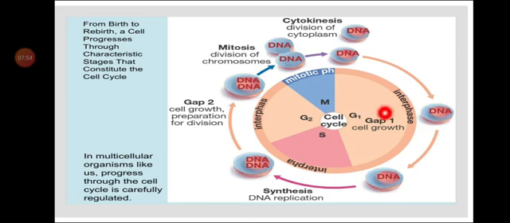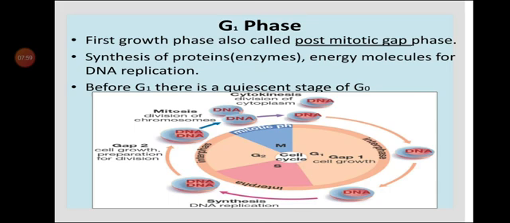It is also known as the post-mitotic gap phase, coming after the mitotic phase.